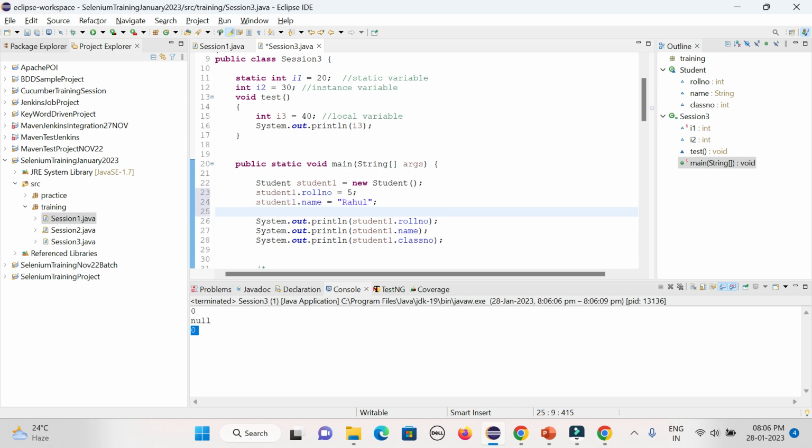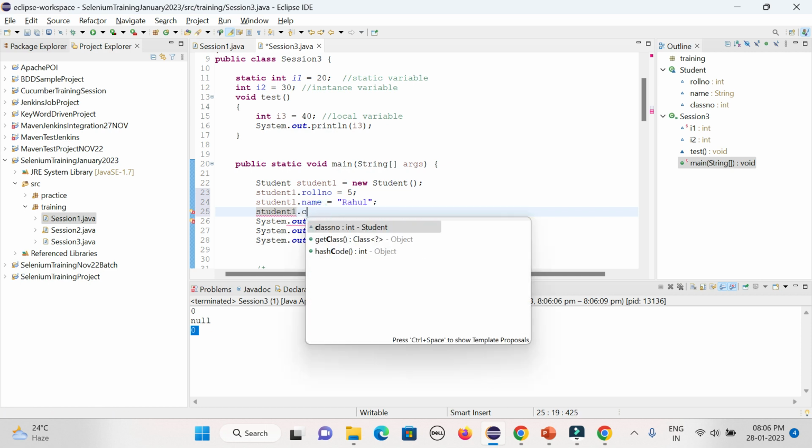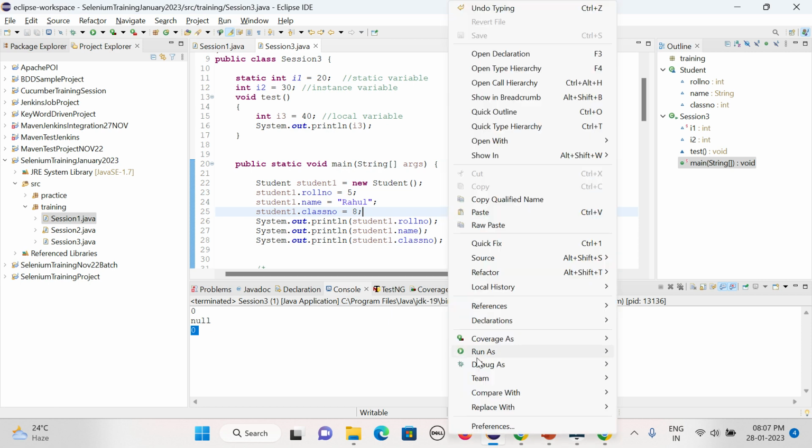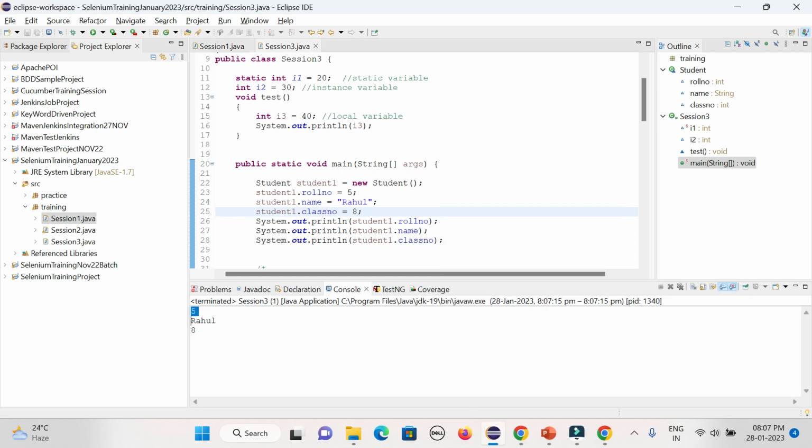Then student1 class number, say he reads in class 8. Now if you run your program, you could see 5, Rahul and class 8.